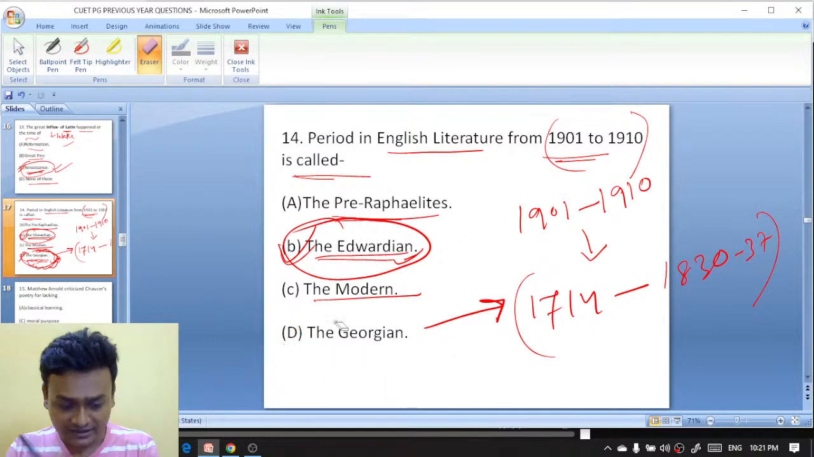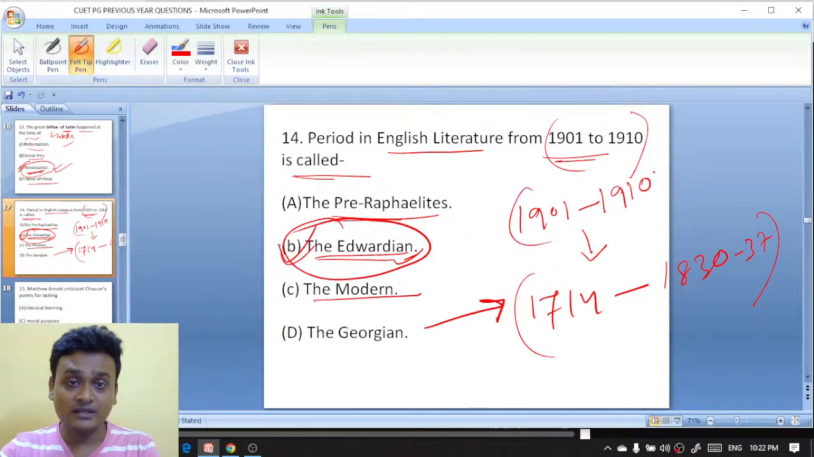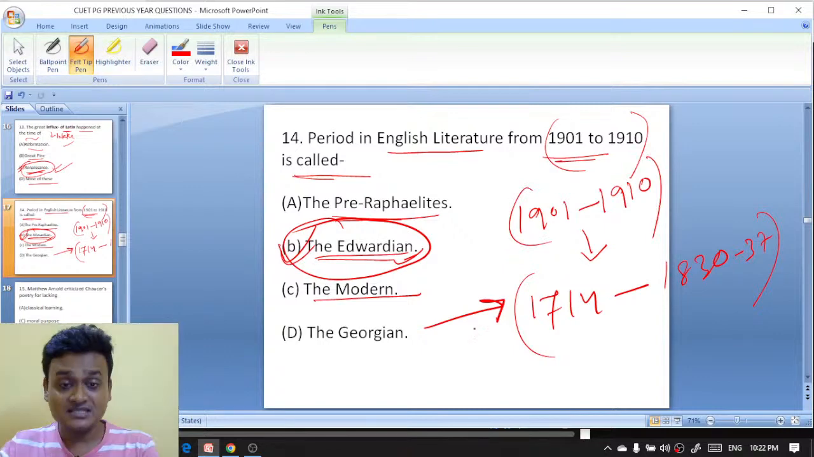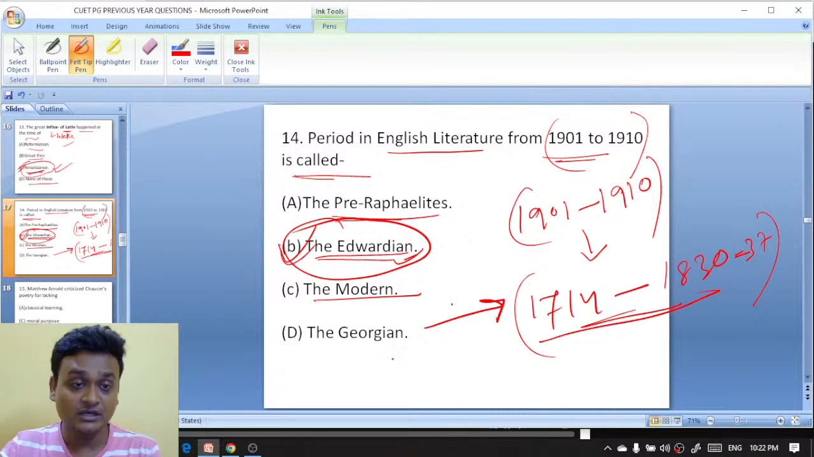Exactly right. Preeti, Pragati, you are absolutely right. This is the Edwardian period, 1901 to 1910. And the Georgian period is actually 1714 to 1830 or 1837. So here this is the Georgian period. Okay, here B is the right answer.